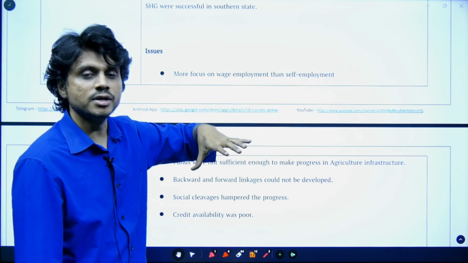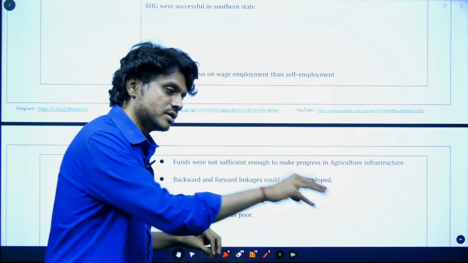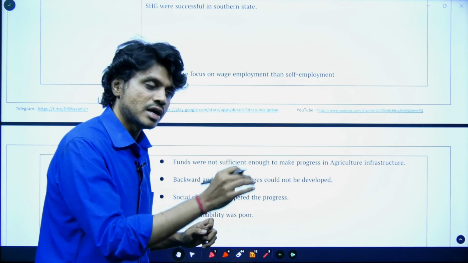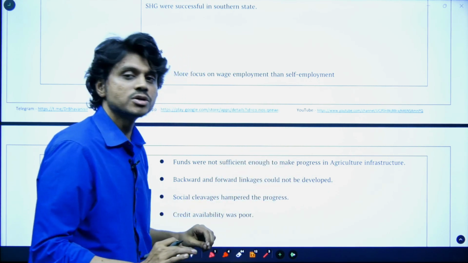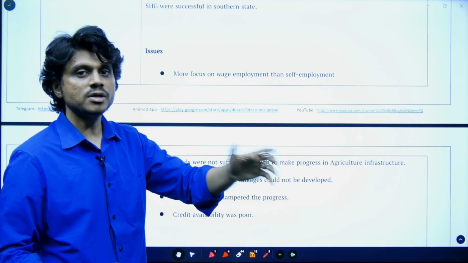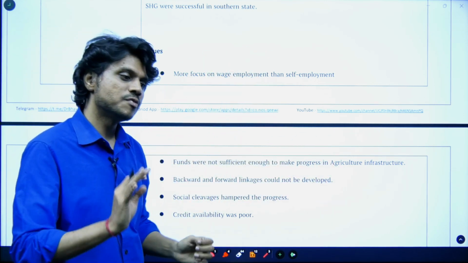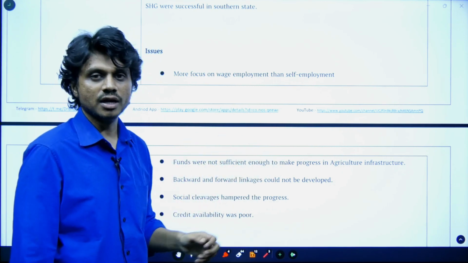Self-employment means the person is strengthened by providing skills and funds only till he gets the capacity. He will not depend on the government for all time. Only for a time being, the government provides him security.